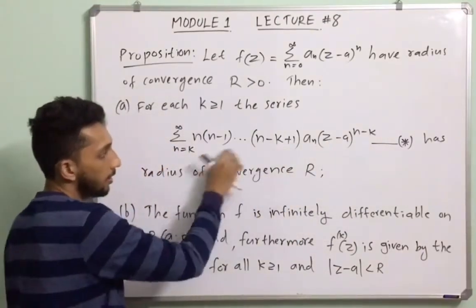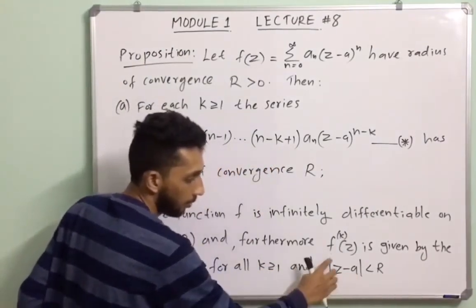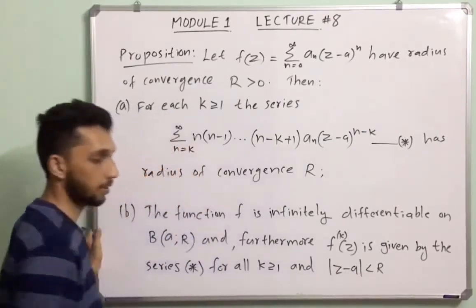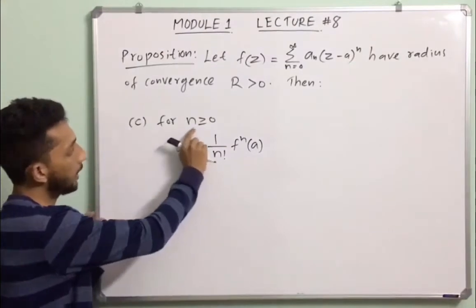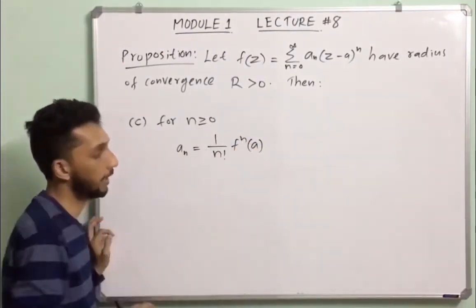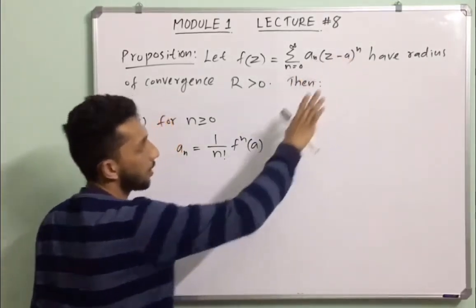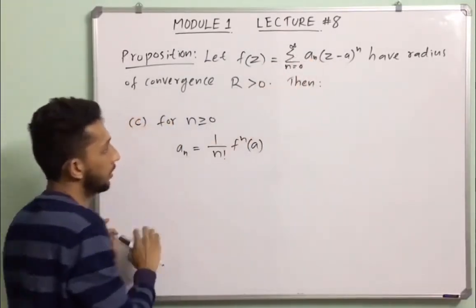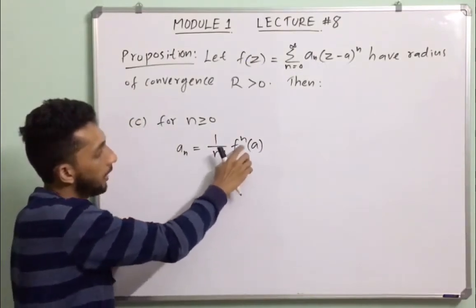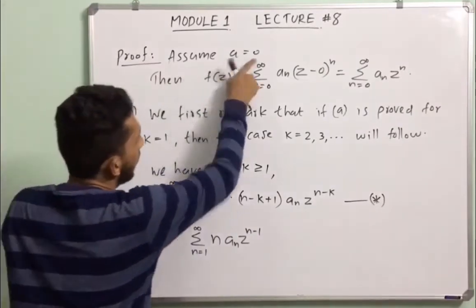And these derivatives are valid in the region mod z minus a less than R, that is the region with the center a and radius R. See, for n greater than or equal to 0, a_n equal to 1 by n factorial into f raised to n of a. We have a0, a1, a2, etc. There are so many terms that are defined by a_n equal to 1 by n factorial into f raised to n of a.